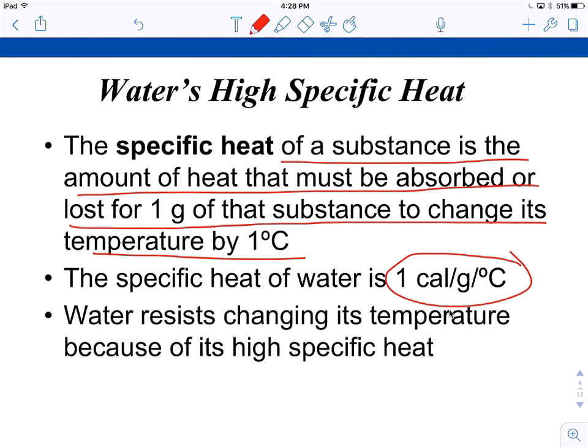Okay, and I'm sure you guys did some calculations last year on how this works. But because of the high specific heat of water, it really resists changing its temperature. Anybody who's tried to wait for the pot to boil to make your mac and cheese knows it takes a lot of energy to change the temperature of water. Okay, and that's because of its high specific heat.